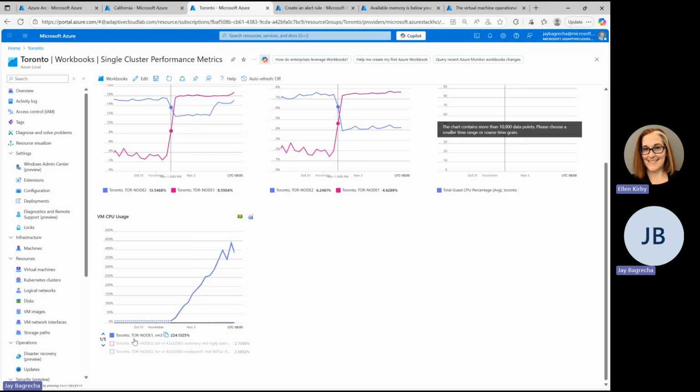Yeah. For sure. So in Toronto's cluster, VM3 is the one which is leading to the rise in VM CPU usage. And other than that, the other four VMs are in line.